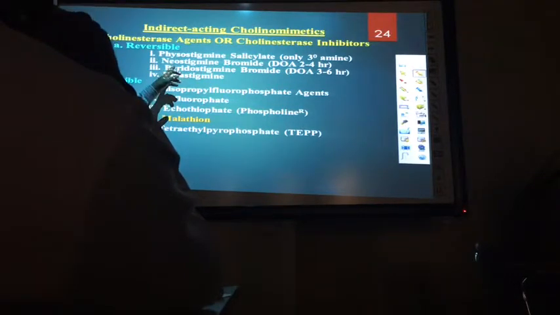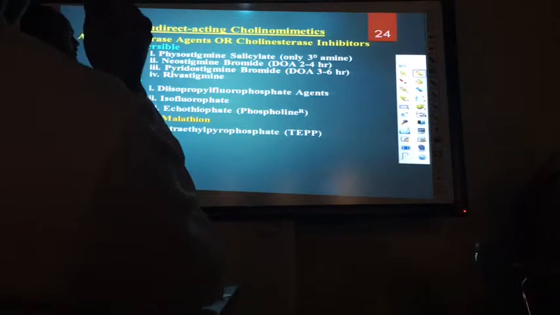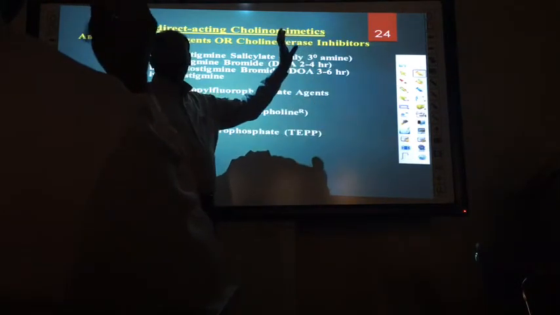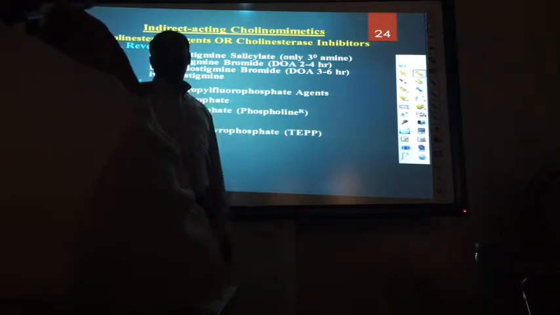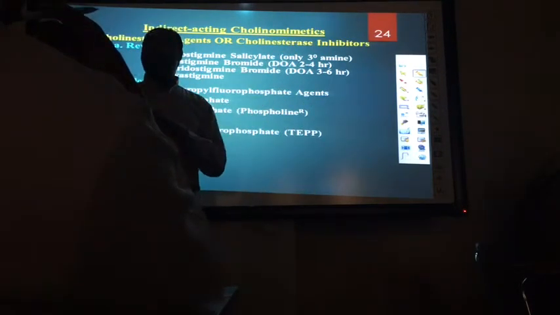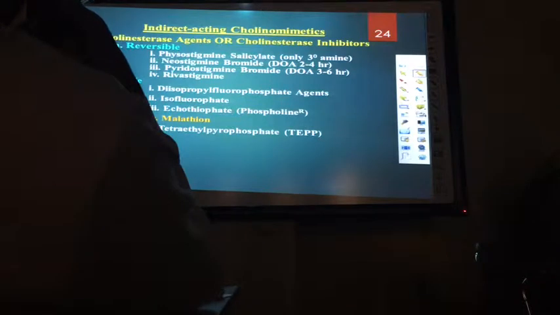Physostigmine, neostigmine, pyridostigmine and rivastigmine. They have different durations of action, and depending on the need, they are used. Chemically, some are tertiary, some are quaternary. Why are they mentioned? If I say tertiary or quaternary, it determines their penetrability into the brain. Tertiary ones are more lipid soluble.